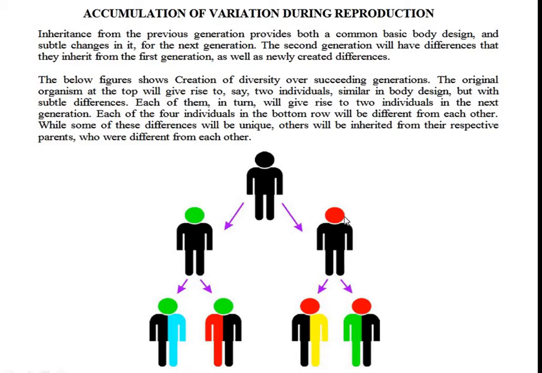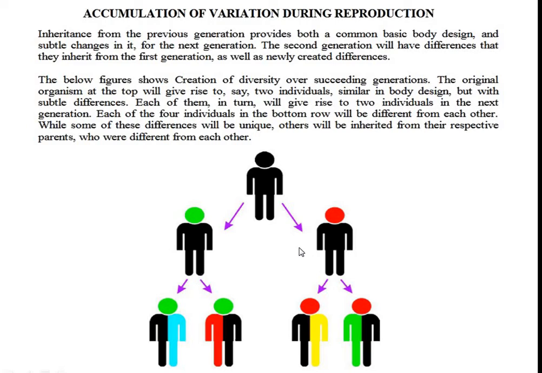It is explained here through color. When the next generation arises from this first generation, some variations occurred. There are two offsprings in this generation, and both the offsprings are not similar in structure.